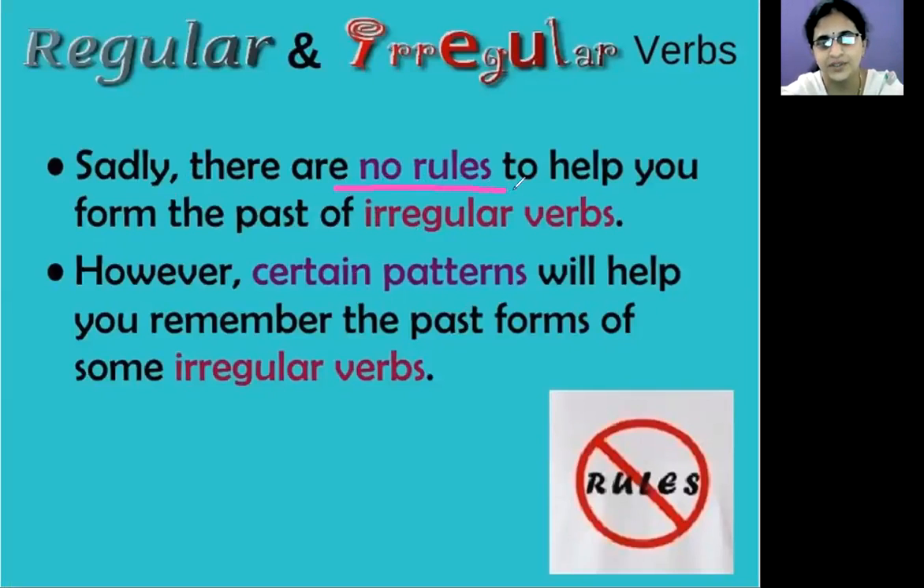There are no rules to help to form the past of irregular verbs. For regular verbs, we just add ed to the main verb. But for irregular verbs, no. We have to remember them. But don't worry, we still have some patterns. If we remember some patterns, we can easily form those irregular verbs also. But not all the irregular verbs.